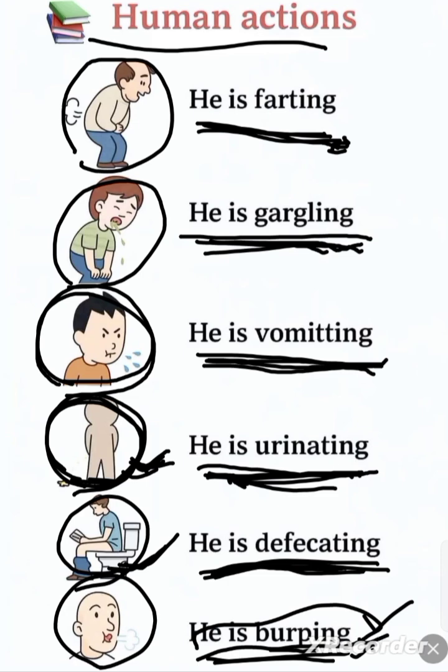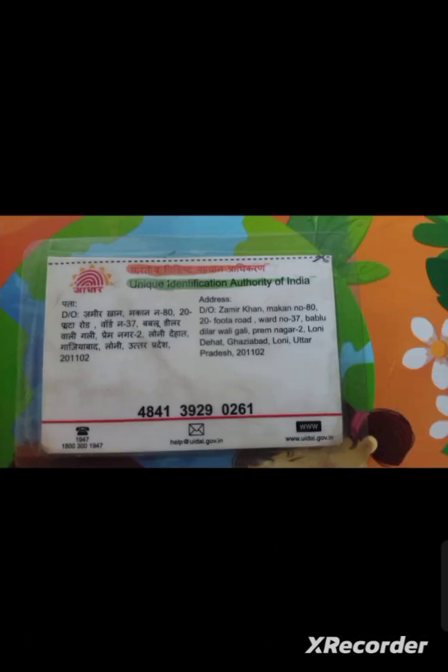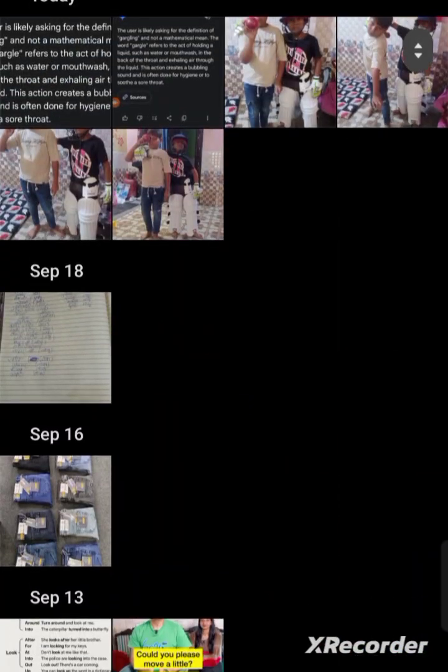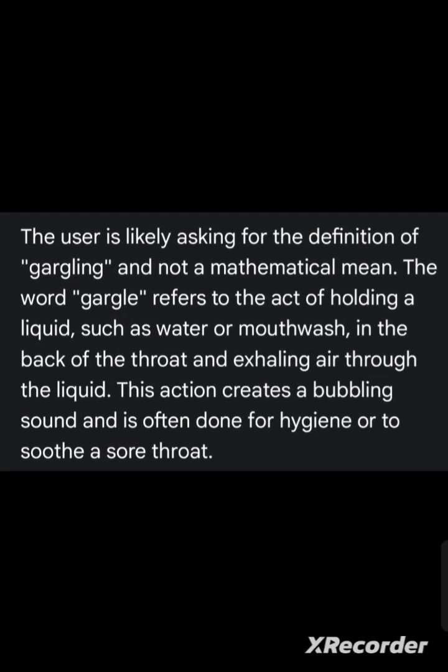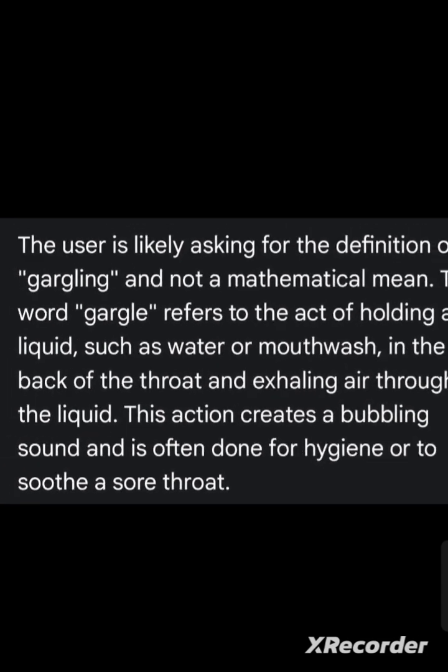So we can learn what the meaning of urinating is. What is the meaning of urinating?